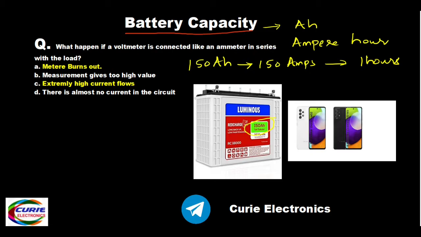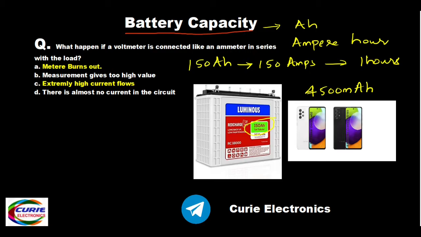All of us are having mobile phones. See, this is a Samsung Galaxy A52 phone model, and this has got a battery of 4500 milliAh. What does it mean? That means milliampere hour battery, 4500 milliampere hour capacity.